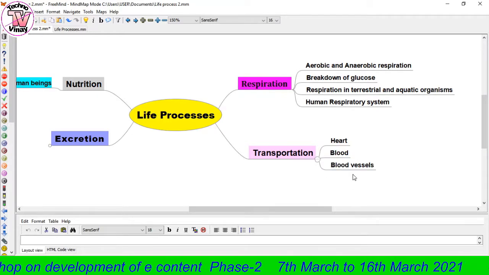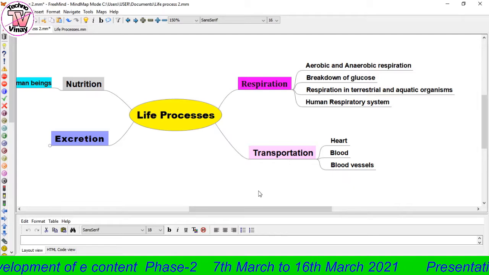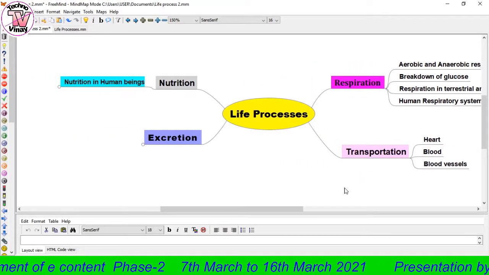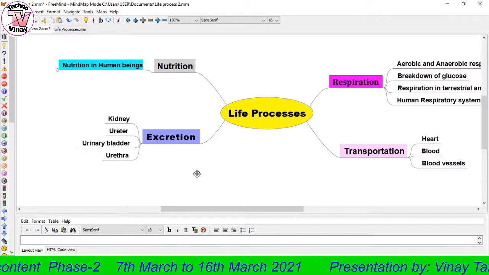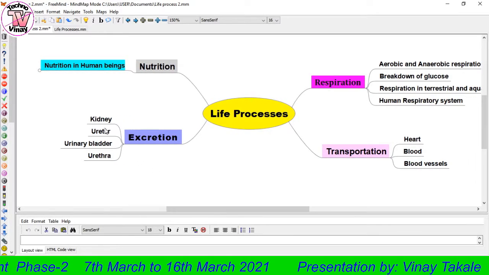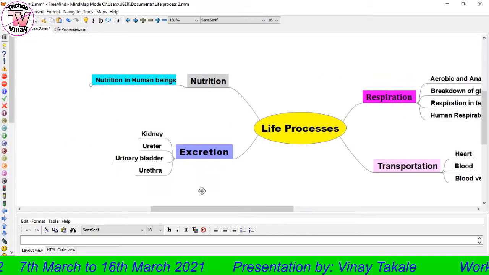In transportation, it is carried out by the heart, blood and blood vessels, whereas excretion is carried out by the excretory system, which consists of the kidney, ureter, urinary bladder and urethra.